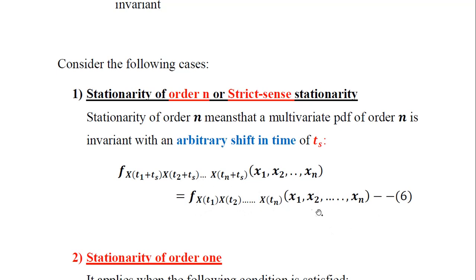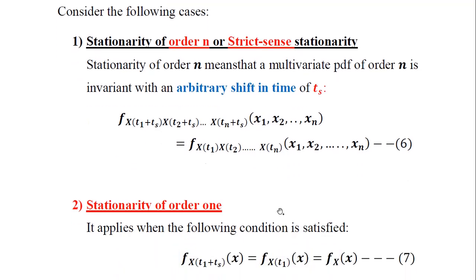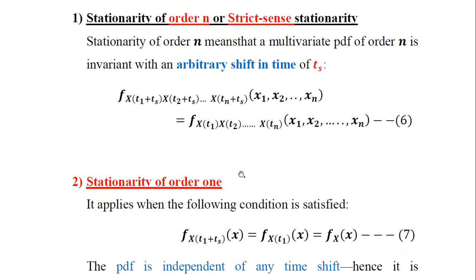So the right hand side of the equation indicates that the PDF doesn't change even though ts changes arbitrarily by any amount. So we say that the random process possesses the property of strict sense stationarity.